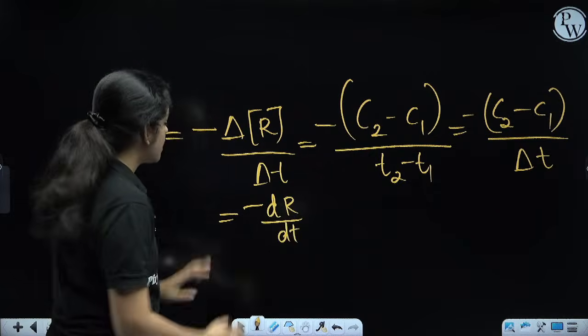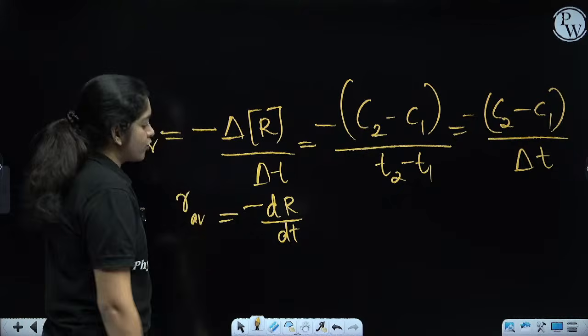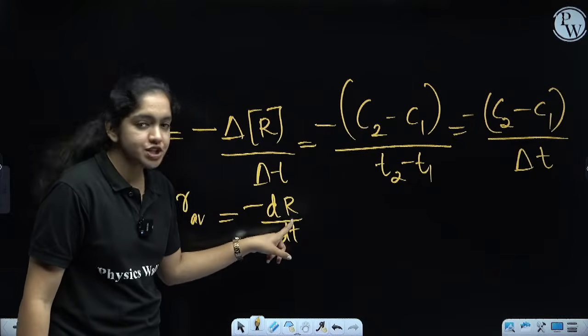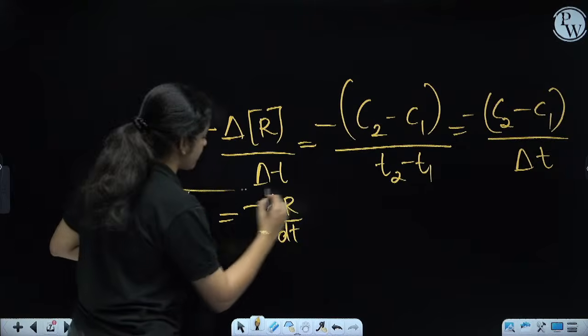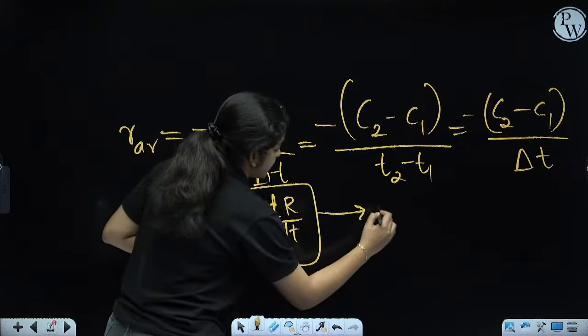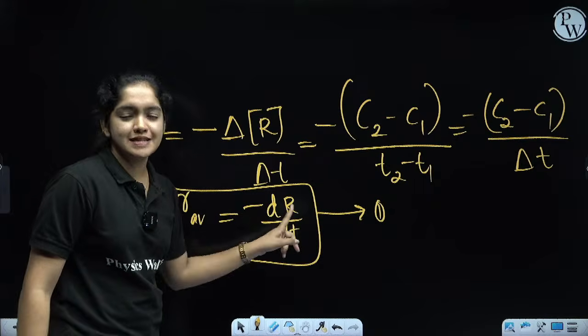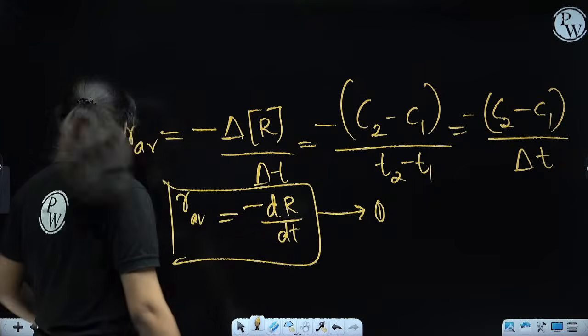So what is the equation? Average rate is equal to the decrease in the concentration of the reactant with time. So learn this equation. It is very, very important. Equation number 1: average rate is given by minus dR by dt. Got it? Then next one.